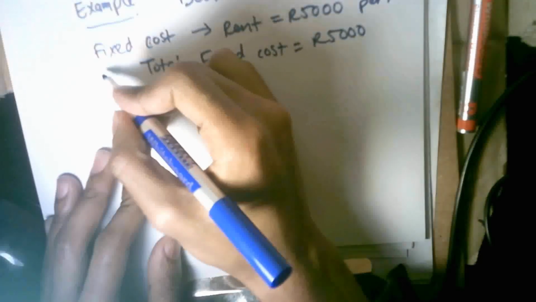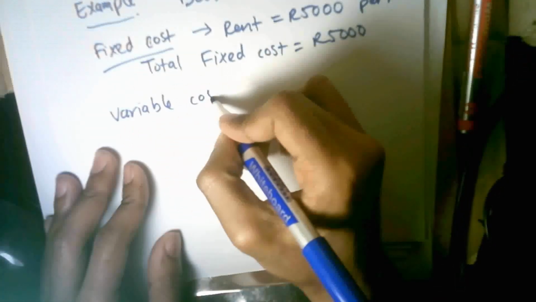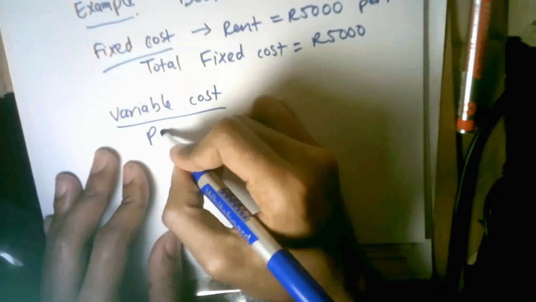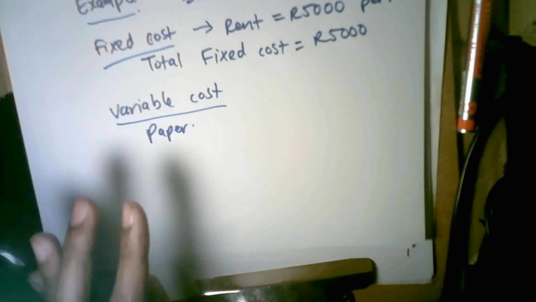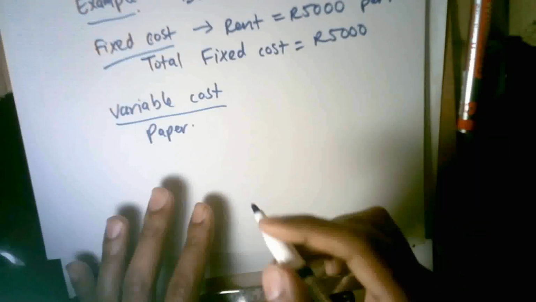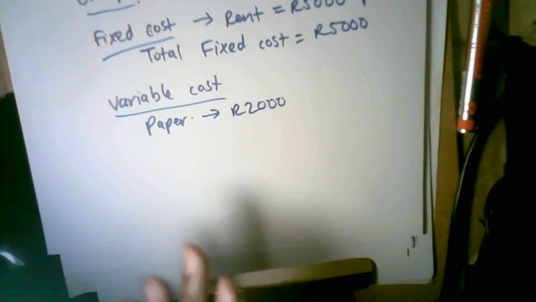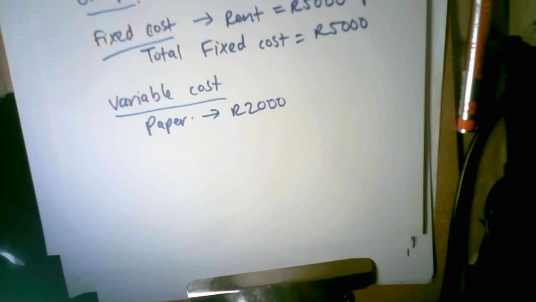Now, let's say in my example, I only have two variable costs. The first variable cost I have is paper, and paper is a raw material. That means the more books I produce, the more paper I will need. The cost of paper would increase. So therefore, paper is a variable cost as one part of raw materials. Let's say, for example, paper costs 2,000 Rand per month, right? It will vary, it could change.